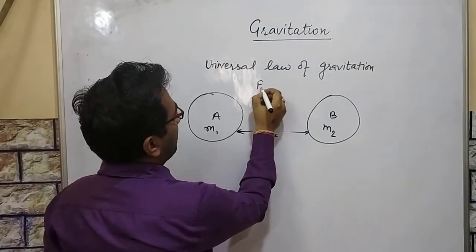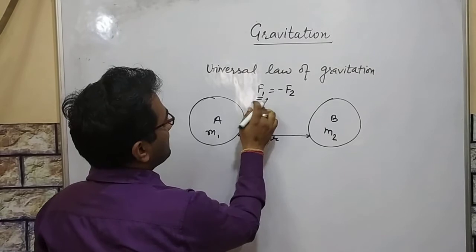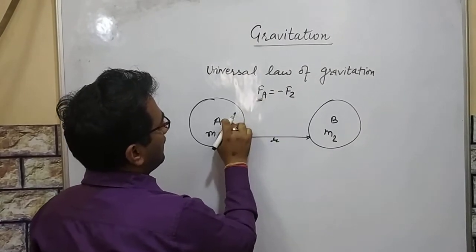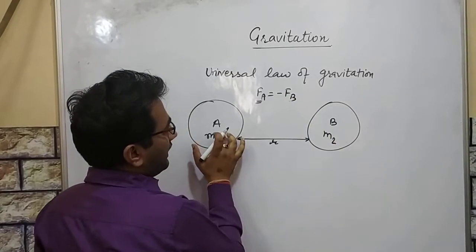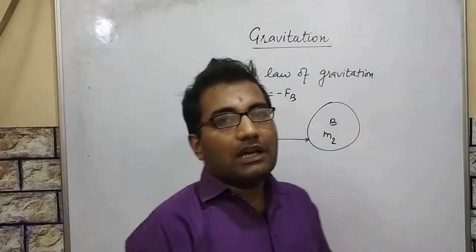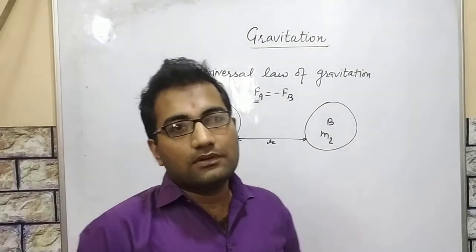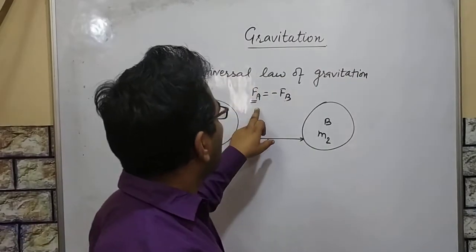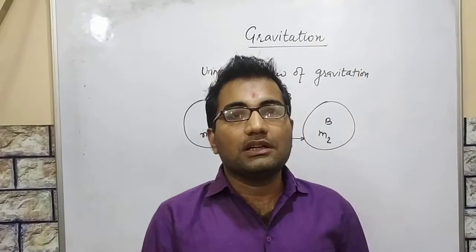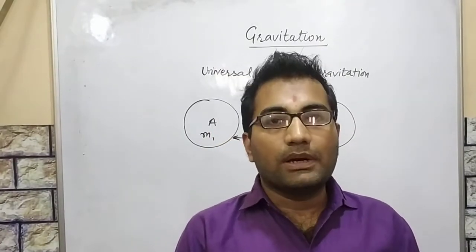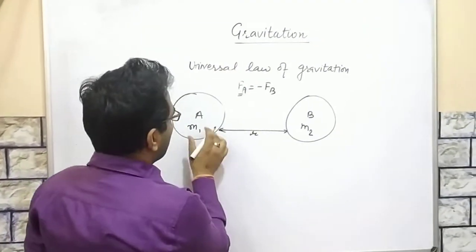As we know, F1 is equal to minus F2, meaning the force acts by the first object A on the second object B, and B attracts A, in the opposite direction, due to Newton's third law of motion. Newton's third law of motion states that every object attracts another with equal force but in the opposite direction.